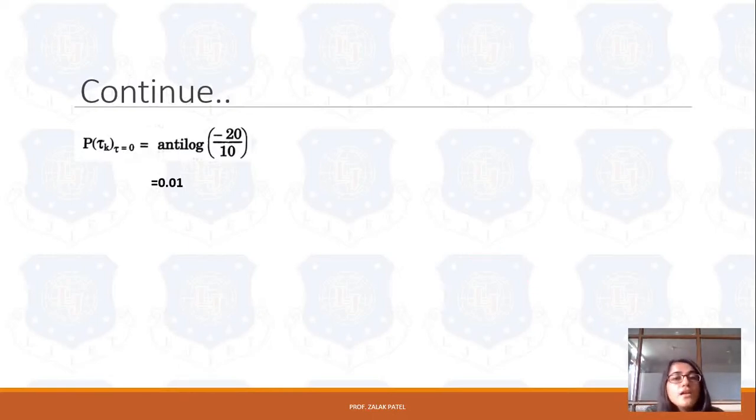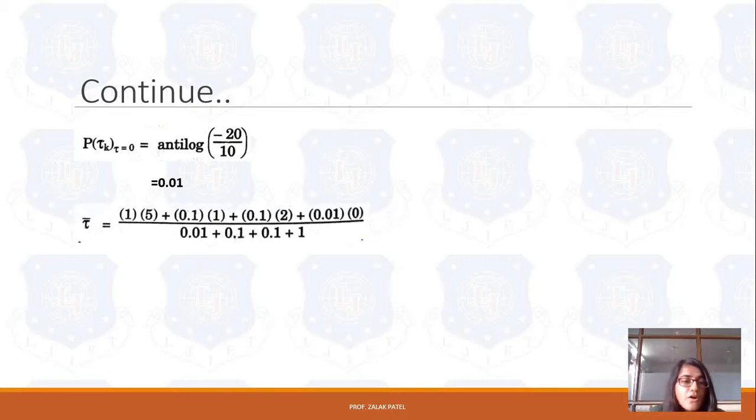Now we have the values of all power levels and time periods. So we put the values in the equation, tau bar equals sigma of power into time divided by sigma of power. At 5 microsecond the power level is 1, at 1 microsecond the power is 0.1, at 2 microsecond the power is 0.1 again, and at 0 microsecond the power is 0.01.